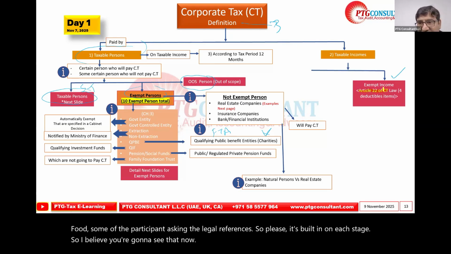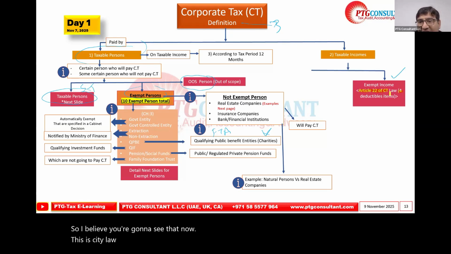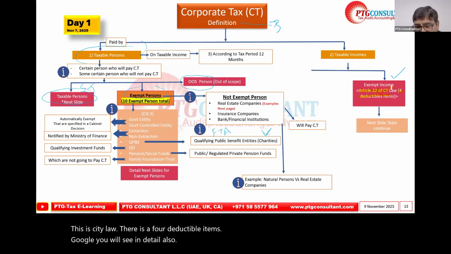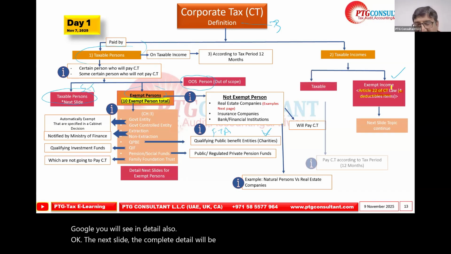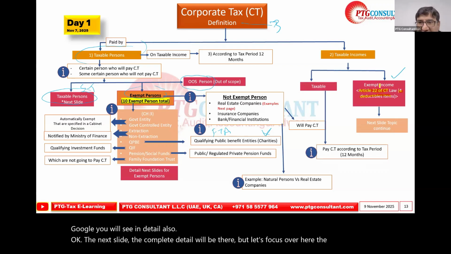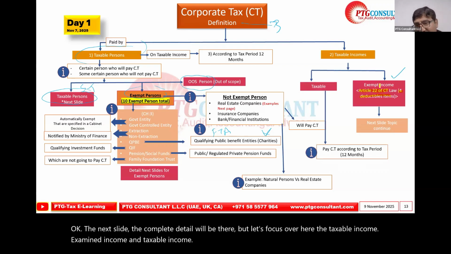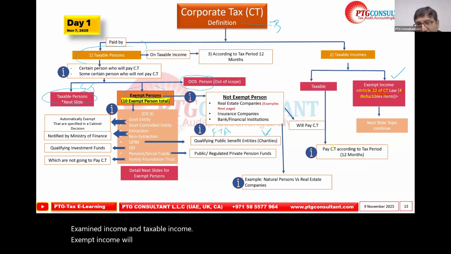In the Corporate Tax Law there are 4 deductible items, which you will see in detail also. On the next slide the complete detail will be there, but let's focus here: exempt income and taxable income. Exempt income will be exempt, and the taxable income will be paid according to the tax period.